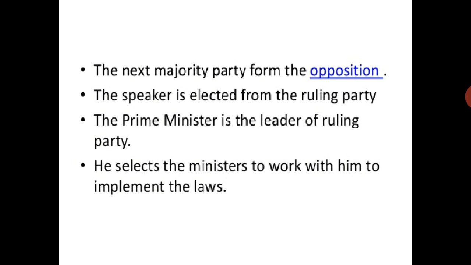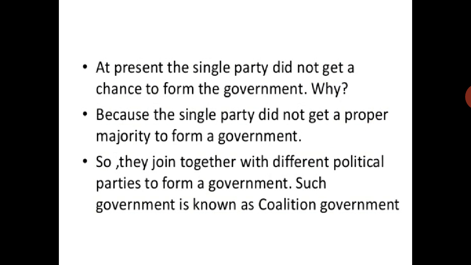So those who get more votes in the election become the ruling party, and the prime minister is the leader of the ruling party. He selects his ministers to work with him to implement the laws. Now, at present, a single party often does not get a proper majority to form the government. So they join together with different political parties to form the government.